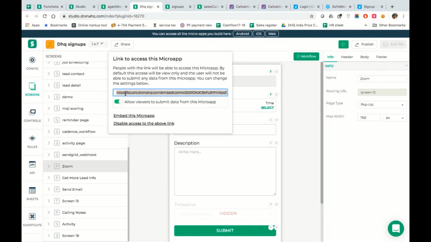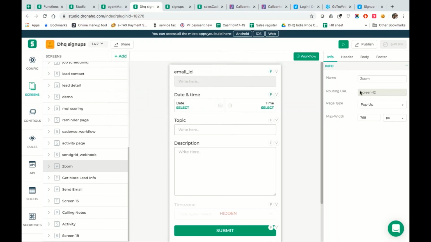you can just take this particular thing and give it to the user, and they can fill up the form. In that case, the one person who is filling up the form is not considered a user. So that's just to answer a question that I had around the pricing bit, and who's considered a user. Let me see if there are any other questions which need to be addressed. Okay, I don't think I have many more questions here.